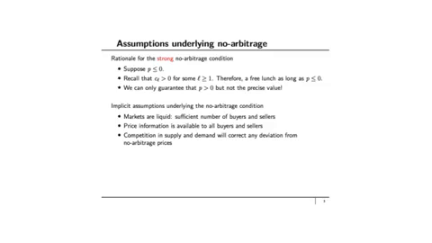If there are buyers and sellers who are ignorant about the cash flows, then the price formation process will not happen. We also assume that the competition in supply and demand will correct any deviation from the no arbitrage prices. And this again presupposes that there is a market, these markets are liquid, and the price information goes to every buyer and every seller so that they can decide how to set the price efficiently.